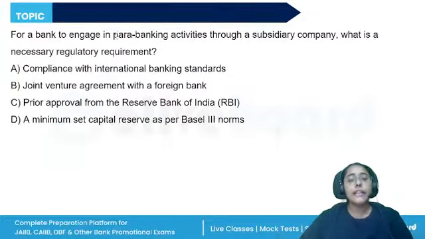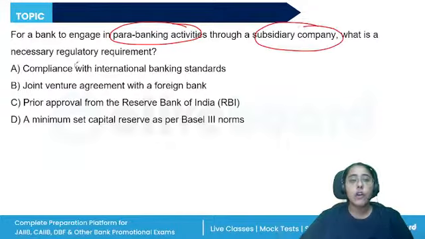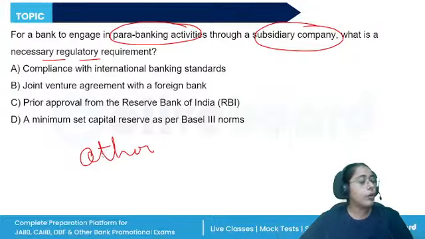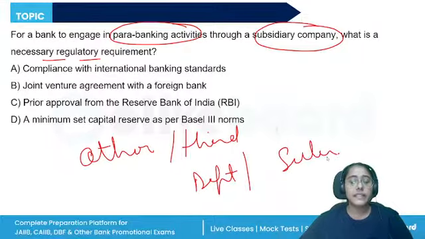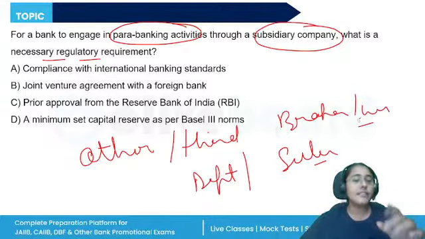For a bank to engage in para-banking activities through a subsidiary company, what is a necessary requirement? Para-banking activity means when the banks act as a broker or they sell other party products or third party products like mutual funds, insurance schemes. They can do it either departmentally or through a subsidiary. Also, if they set up a subsidiary or a joint venture, they can also act as a broker or with risk participation. These are the options.